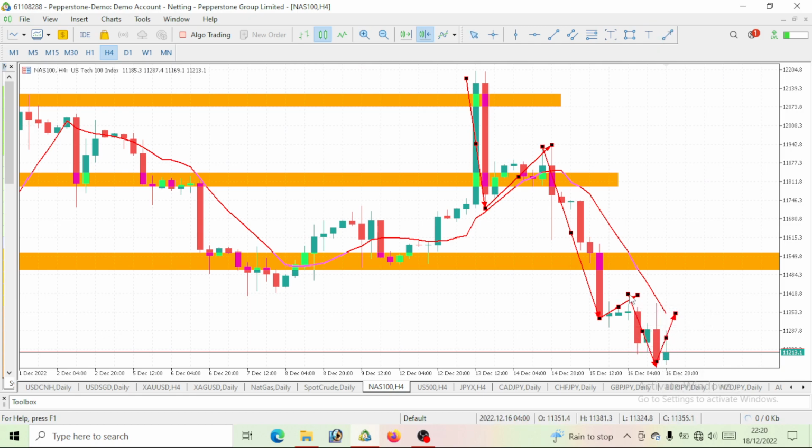Once the correction is over, let's see if this Nasdaq 100 will continue the bearish move. So we would want to watch out for a continued bearish move for the next day. And if it goes bullish to tap out the level that we are talking about, then fine. But for this 4 hour time frame, we are still on a bearish move, and you can still see that it is trading below this moving average. So as long as it is still trading below this 10 period moving average, then we are to still go ahead and sell on the NASDAQ 100 for the day.